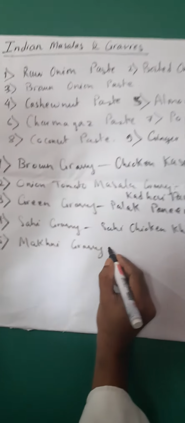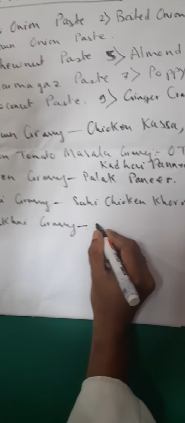If you are making a small portion, in the water itself you can add the cashew nut and the almond paste. If you are making a larger portion, so that you get a smooth gravy, you make a separate paste of it after soaking it in warm water, and then you add roasted chicken, which is chicken roasted in the tandoor, which gives you a makhni gravy. And finally it is finished with kasuri methi. The prominent flavor of this makhni gravy is broiled kasuri methi, and to give it a shine and smoothness, we add cream. The most popular dish we get out of this one is, as I said, butter chicken.